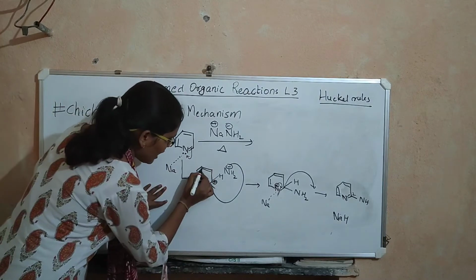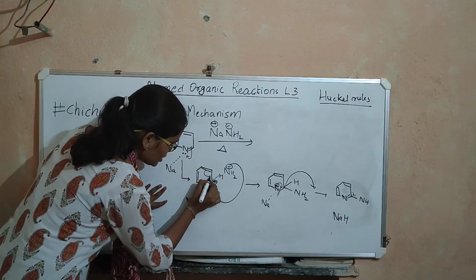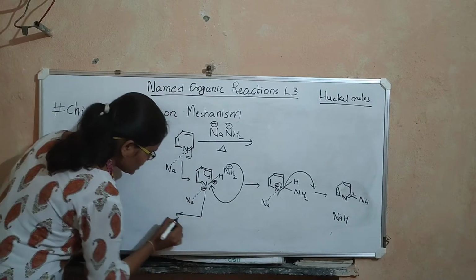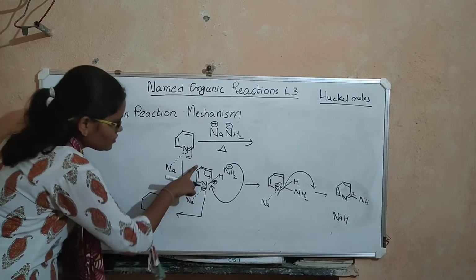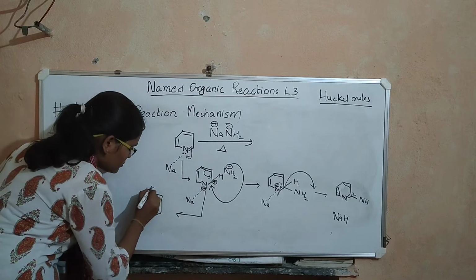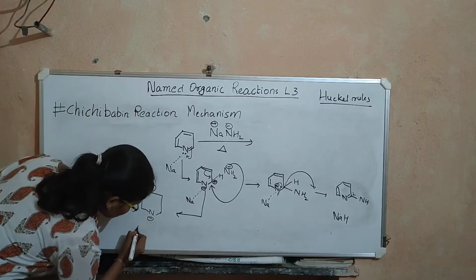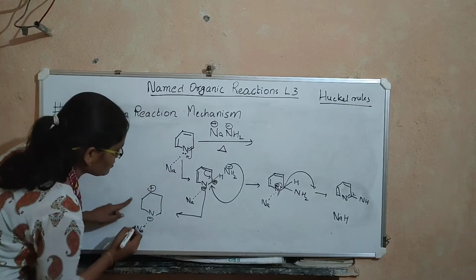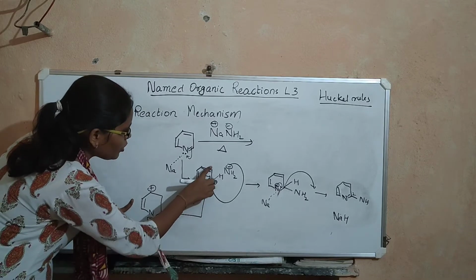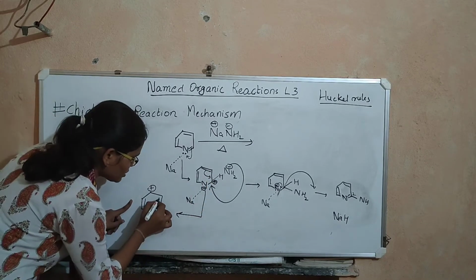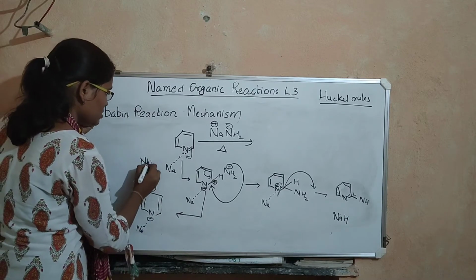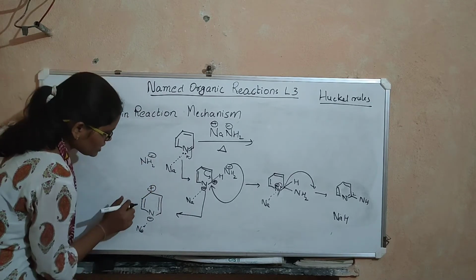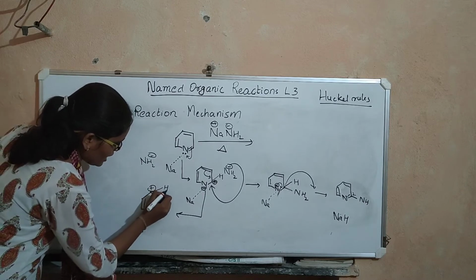Now, if these pi bonded electrons shift here, the resonance structure we get is this. A positive charge will be generated on the 4th carbon. So the pi bond is between these two carbons. Now this nucleophile NH2 minus will go and attack this carbon. This carbon already has a hydrogen.